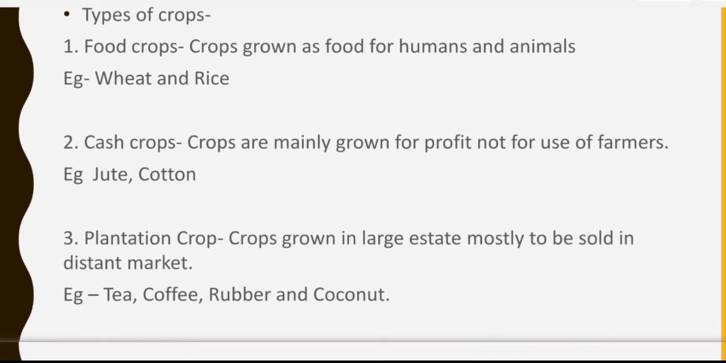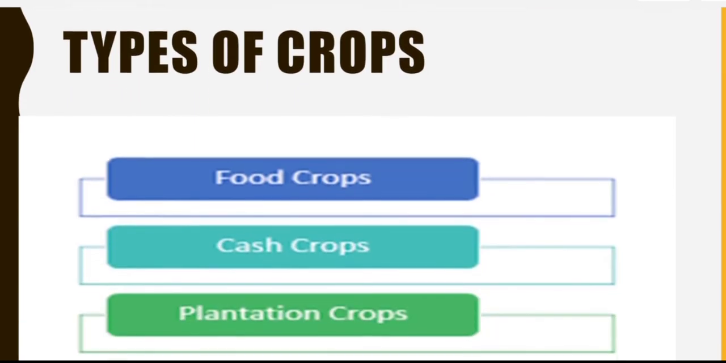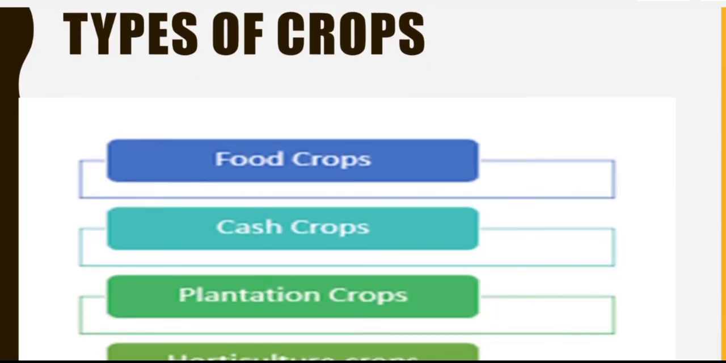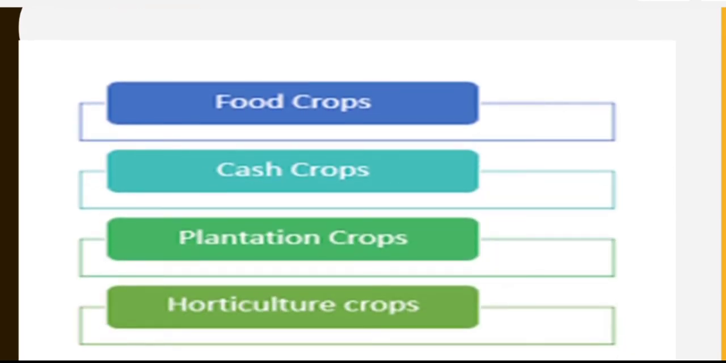Second type of crop is cash crop. These crops are mainly grown for profit, not for use of the farmer. Example: jute, cotton. Third type of crop is plantation crop. Crops grown in large estates, mostly to be sold in distant markets. For example, tea, coffee, rubber, even coconut. So, types of crops once again: food crop, cash crop, plantation crop, horticulture crop.